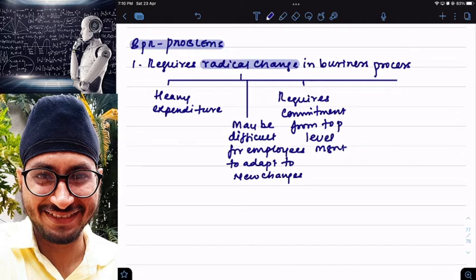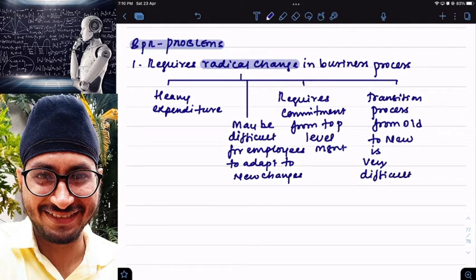And moreover, the transition process from old to new is very difficult. Completely stopping the way in which you are doing work and completely changing to a new process, it's not that easy. It's not that easy to suddenly stop the way in which you are working, and start working in a completely new manner. It's very difficult.